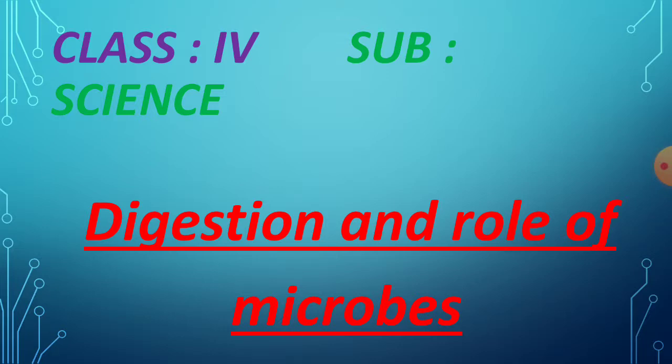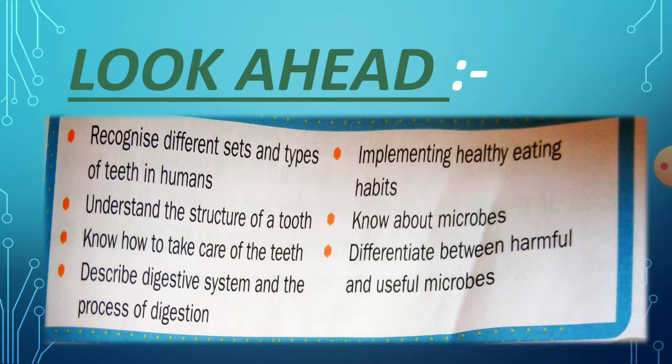So dear students, today we are going to study the chapter digestion and role of microbes. This is your second part. In the last class we discussed the first point, that is, recognize different sets and types of teeth in humans.